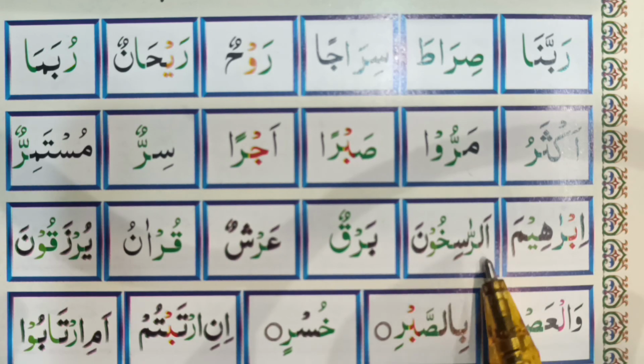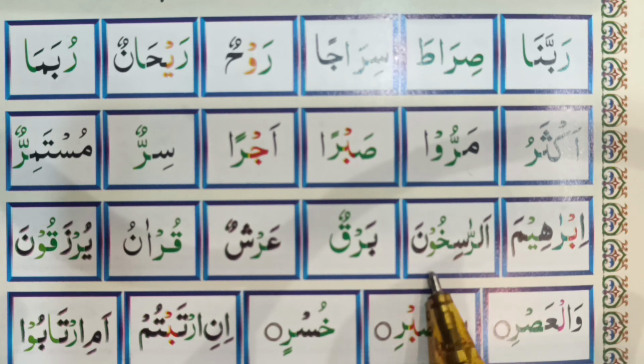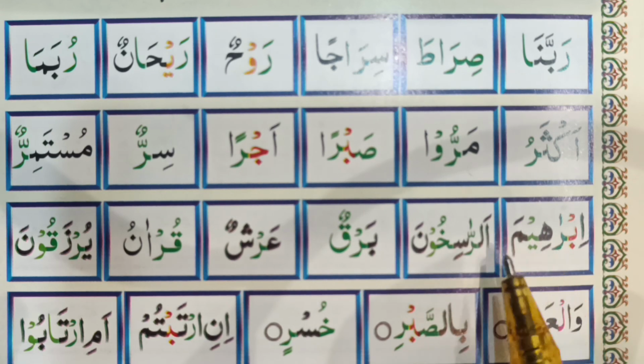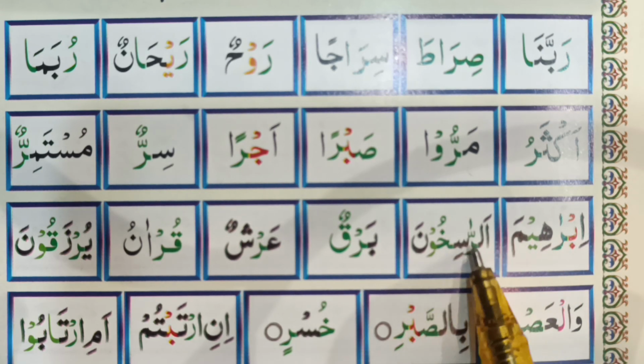Ar-Rasikhuna. You can see the khadi zabar on top of ra and we are making thick sound. So this is the first rule for making ra thick sound.